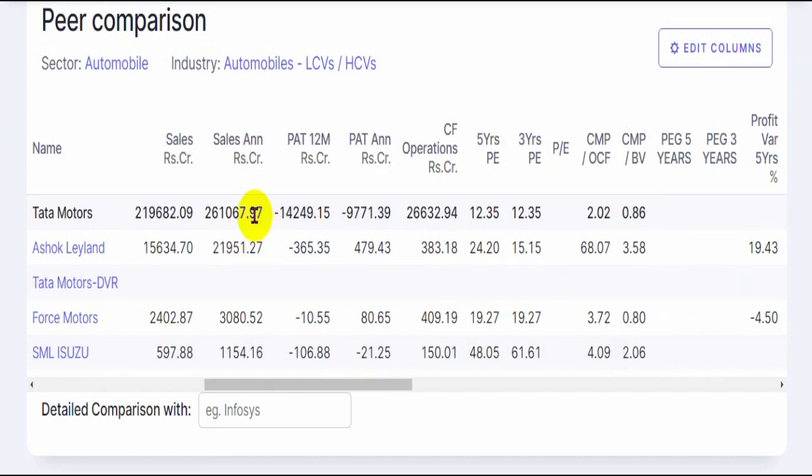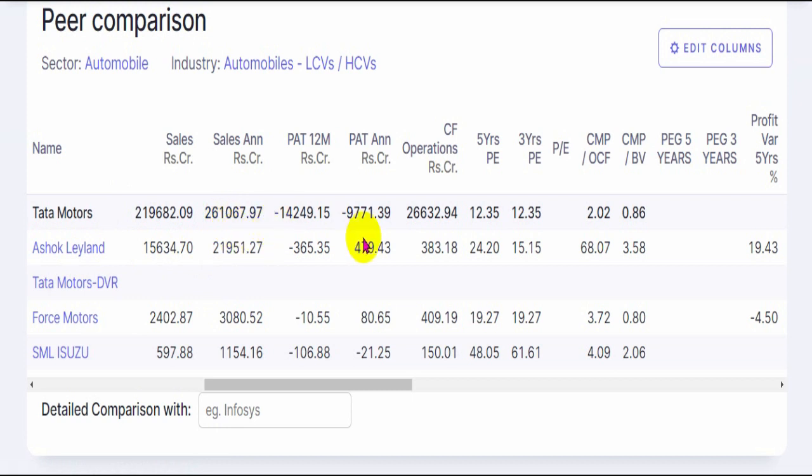If you look at the entire year's sales with the recent 12 months, both the companies' revenue generation over the 12-month period has decreased compared to March 2020, from 2,61,000 crores for Tata Motors in March 2020 to 2,19,000 crores, and for Ashok Leyland from 21,000 crores to 15,000 crores. So Ashok Leyland is quite a small company when compared against Tata Motors, almost 1/10 of Tata Motors in